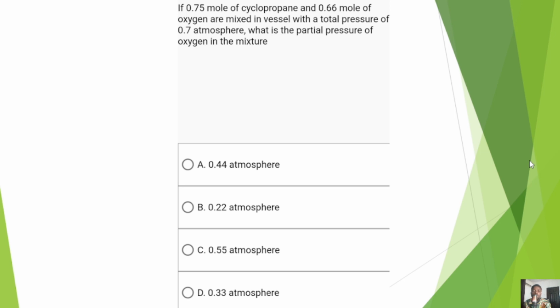Now, in this question we have that 0.75 moles of cyclopropane and 0.66 moles of oxygen are mixed in a vessel with a total pressure of 0.7 atm. What is the partial pressure of oxygen in the mixture? So I'd like you to take note of the values: 0.75 mole for cyclopropane and 0.66 mole for oxygen, and then the total pressure is 0.7. We were asked to find the partial pressure of oxygen in the mixture. Based on what we just said, let's take this out.